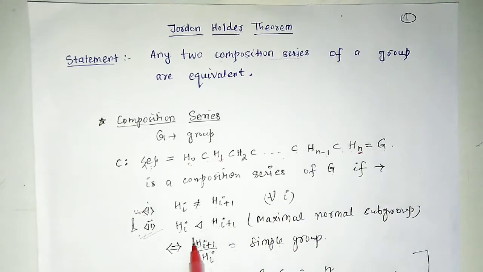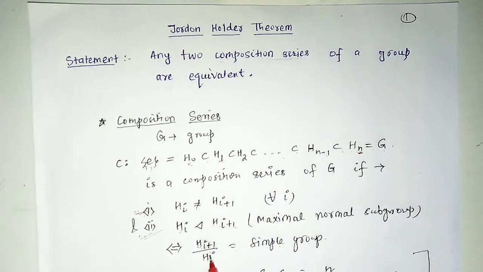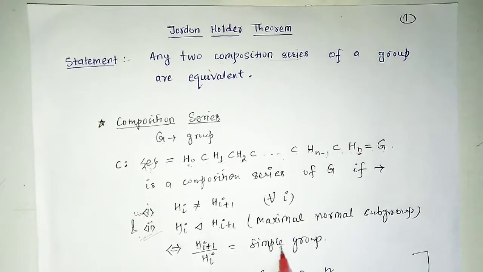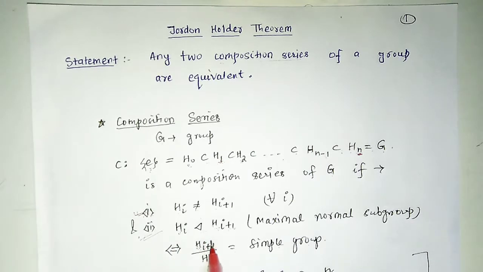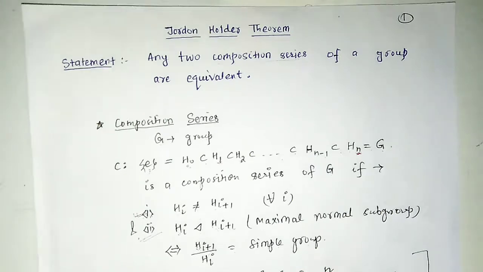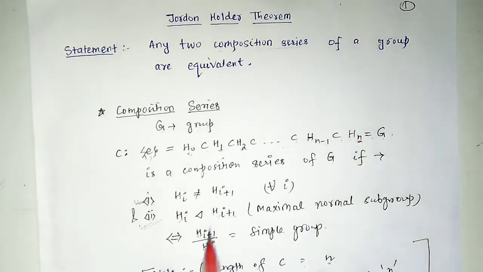Also we can explain condition number 2 like this: Hi+1/Hi is a simple group, because here Hi is a maximal normal subgroup of Hi+1. So this will imply that Hi+1/Hi will be a simple group for all i. So this is the definition of composition series.